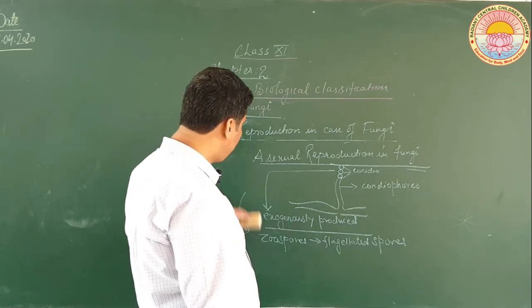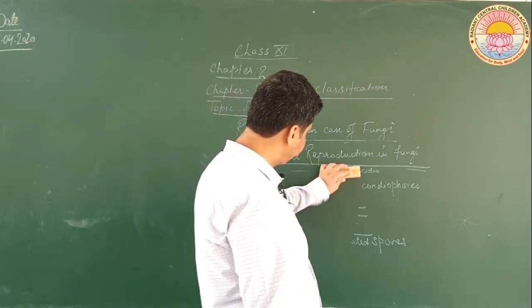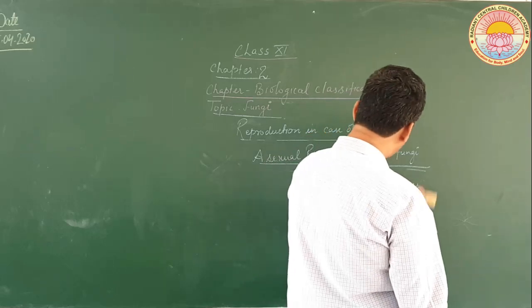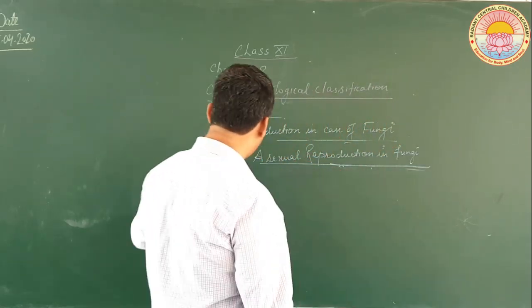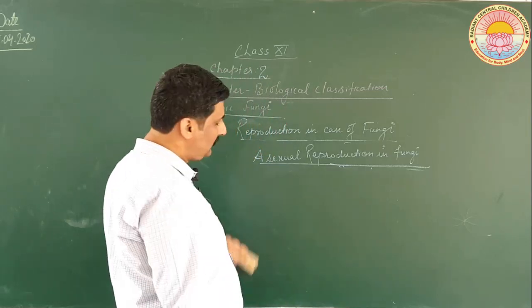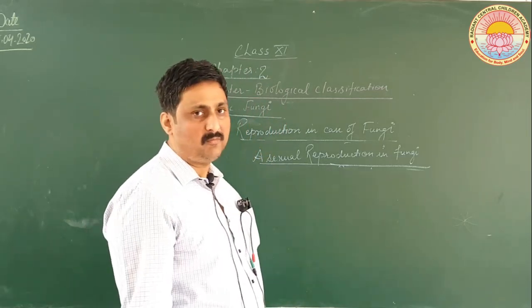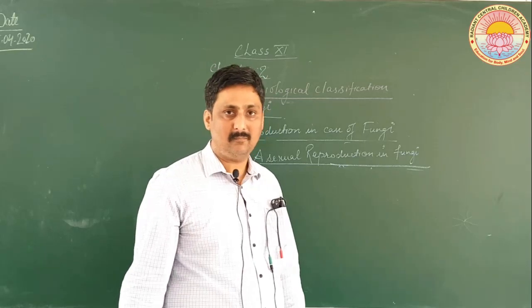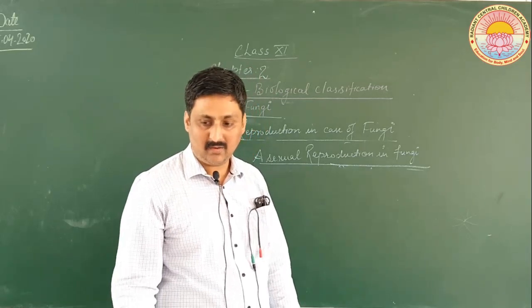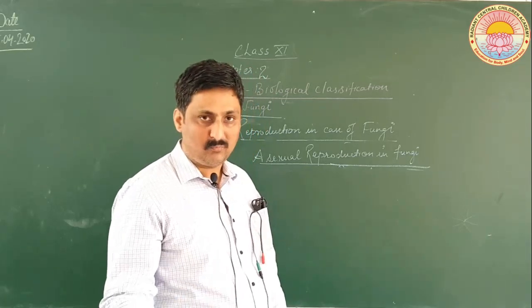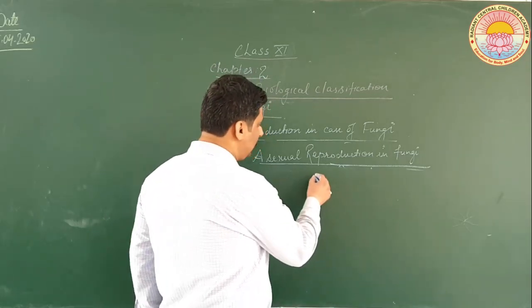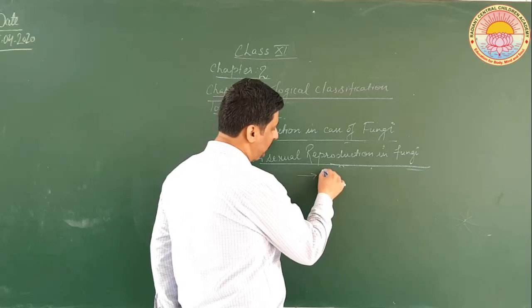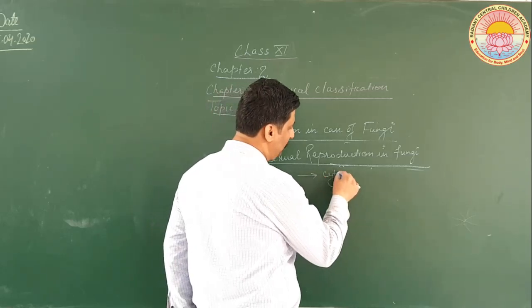Now let us talk about sexual reproduction. Whatever the mode of sexual reproduction, it may be planogametic, gametangial contact, or gametangial copulation, but one thing is clear: first of all the cytoplasm unites.